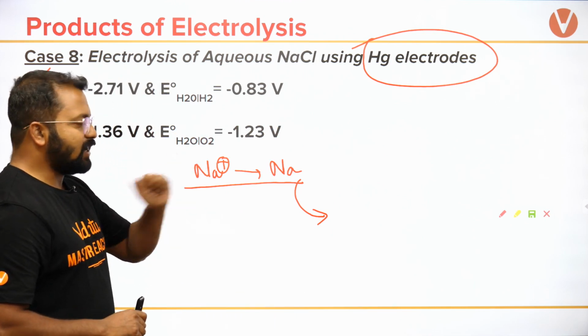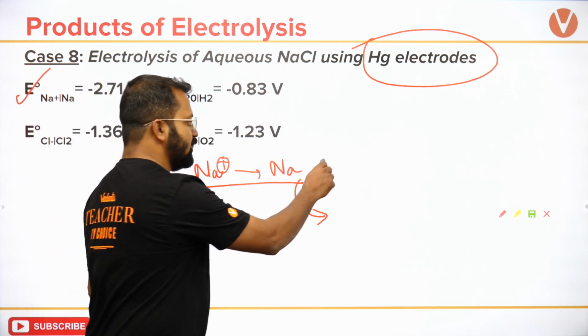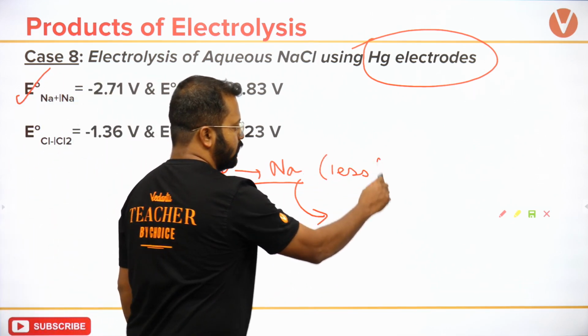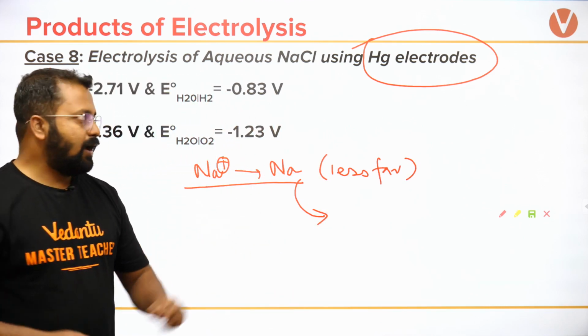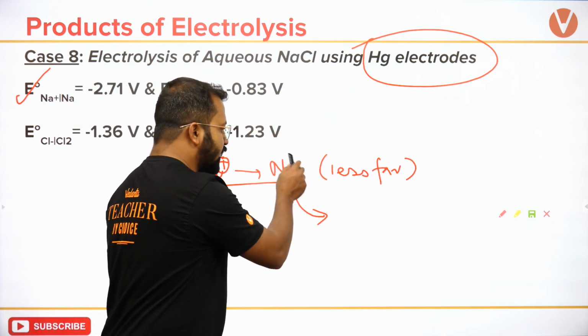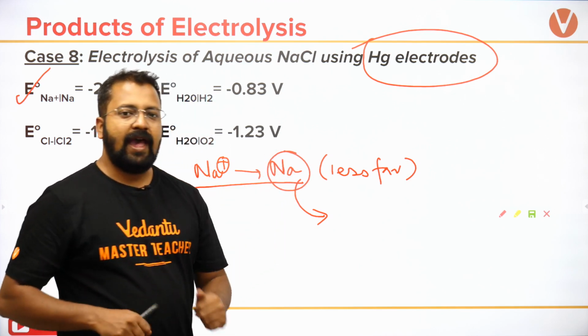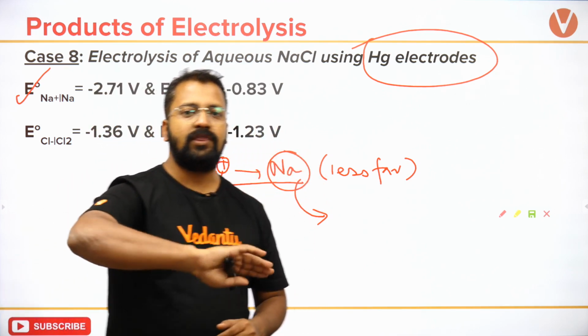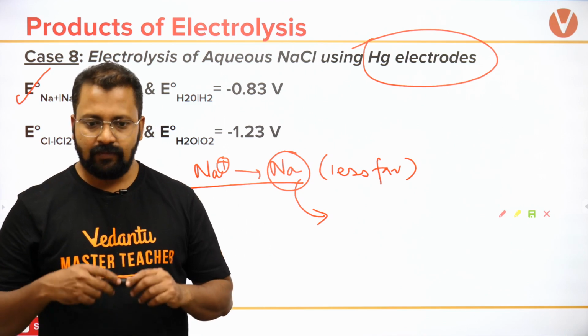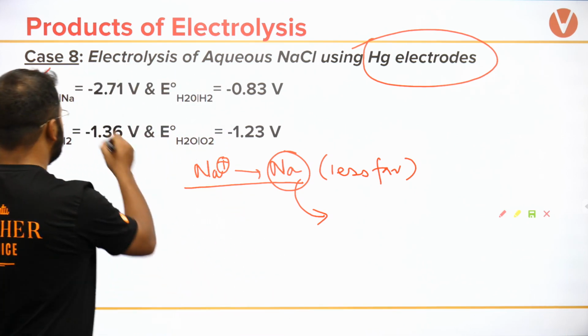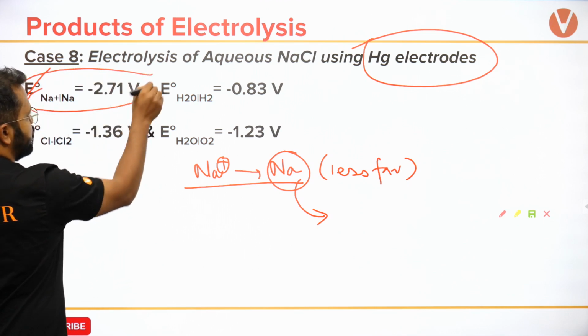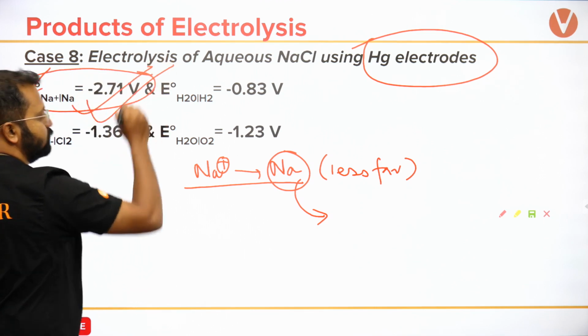Na plus if it is converted to Na, this reaction is less favorable. What mercury will do is mercury will take this sodium and will pull the equilibrium in the forward direction. Mercury will pull the equilibrium in the forward direction, and so this reaction will take place.